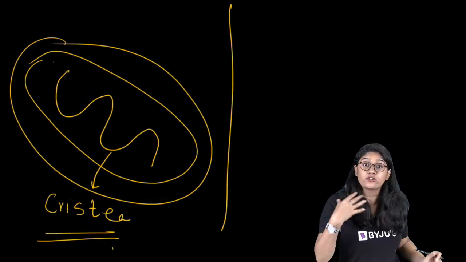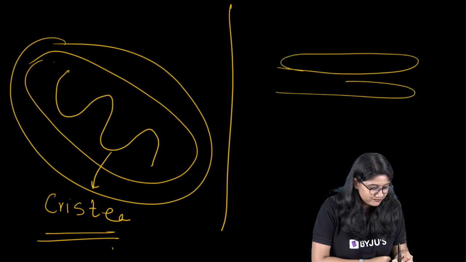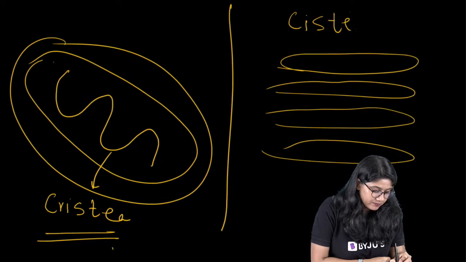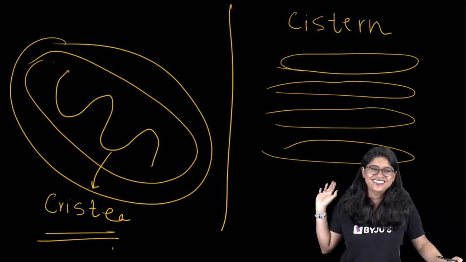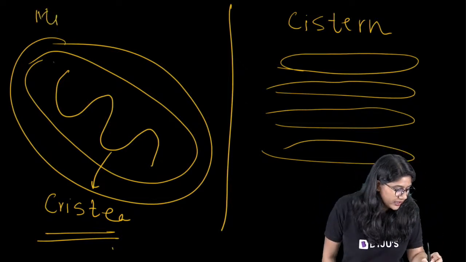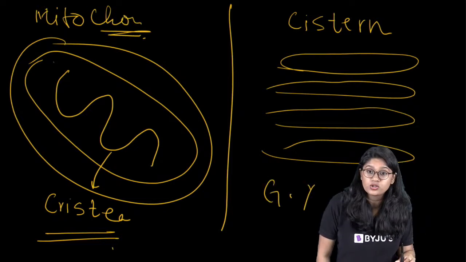And what do we have in the Golgi apparatus? Cisterns. You will remember this. This we have in the mitochondria, and this of course we have in the Golgi bodies.